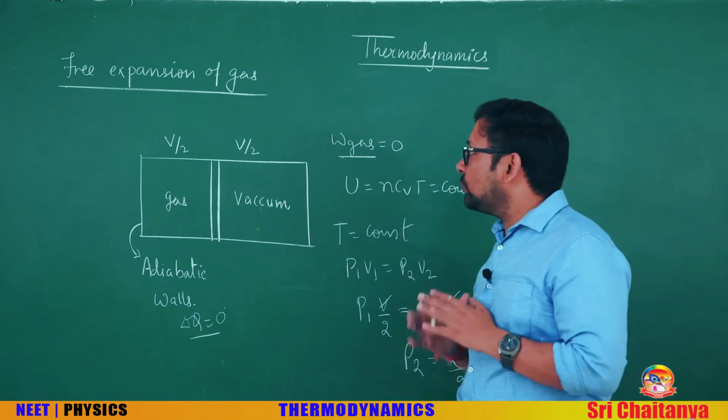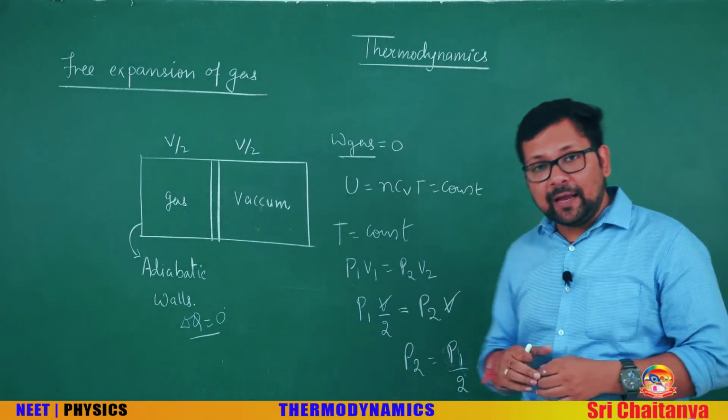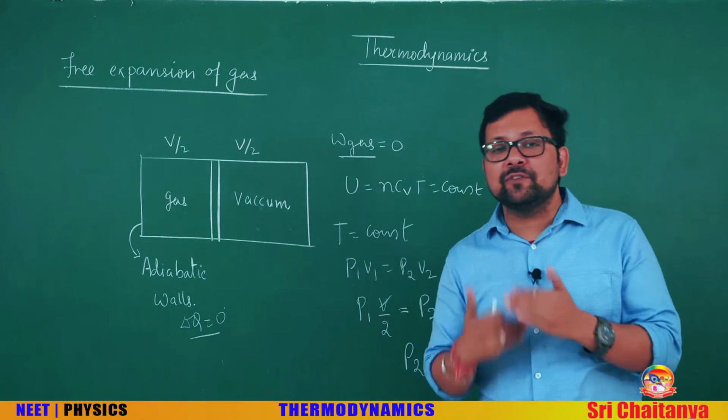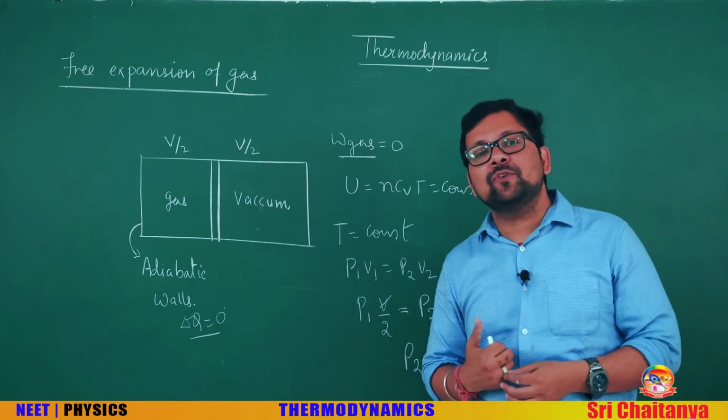So do remember that free expansion of gas takes place in vacuum, and not here only, in any case, if a force is performing work and someone is not opposing it, work done by that force will be 0.